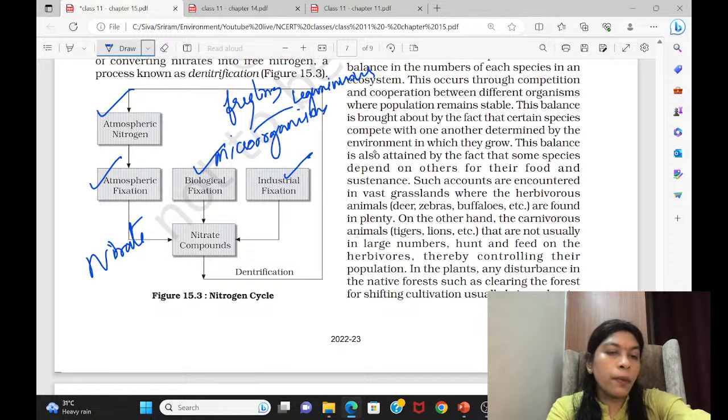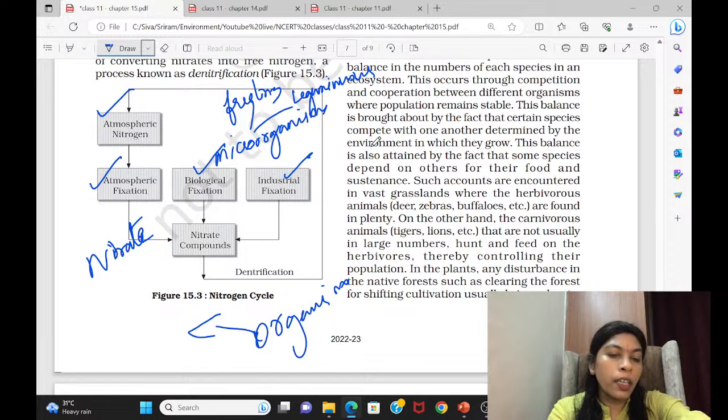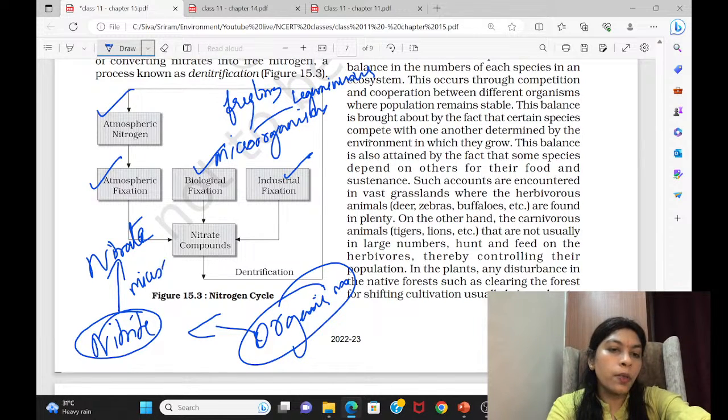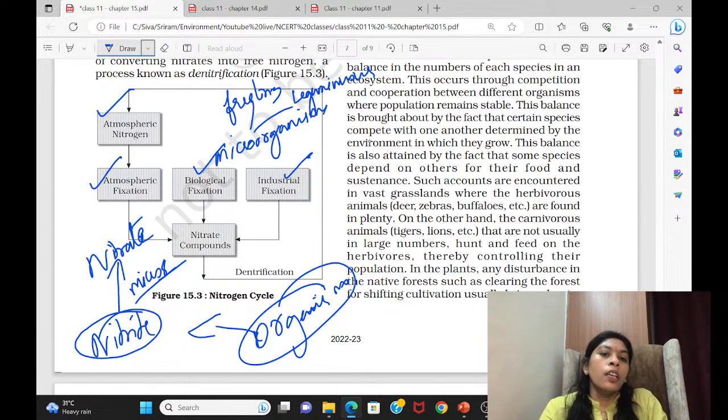Otherwise, if the organisms die, what happens? They are decomposed. It is released in the form of, it is not given here, ammonia. There comes another group of microorganisms which decompose these organisms and ammonia is released from that. This ammonia is again converted to nitrate by certain microorganisms. This and all will be elaborately given in certain books. This way, we are bringing it to the nitrate format.